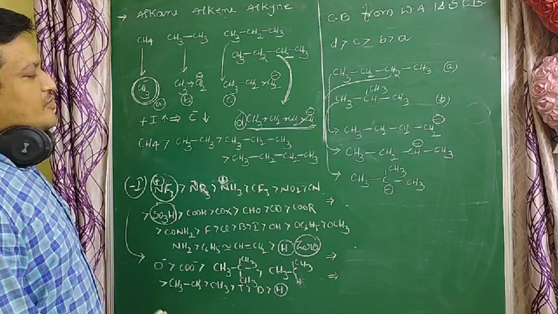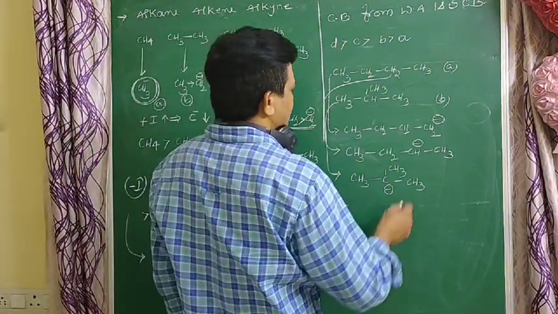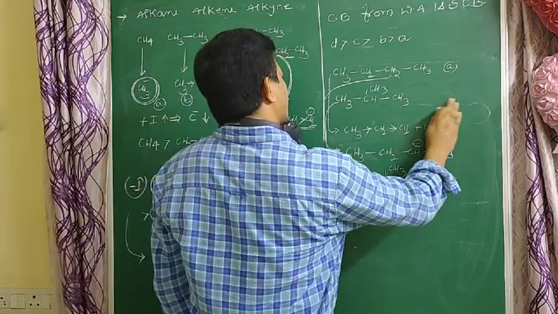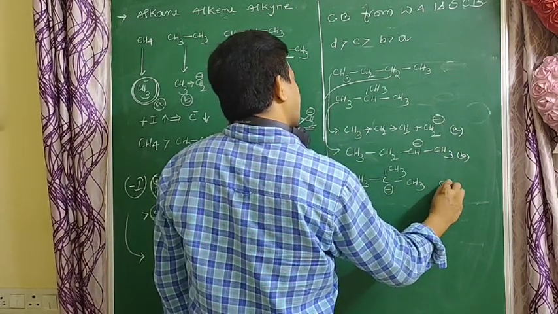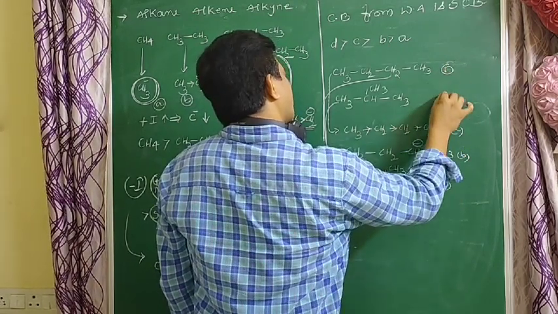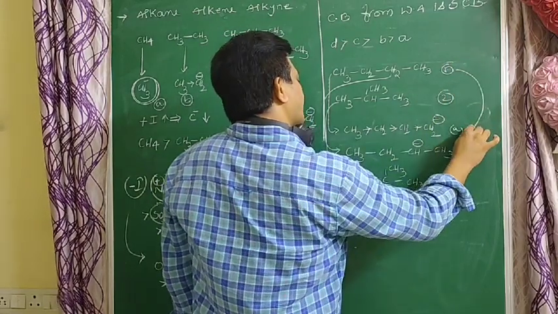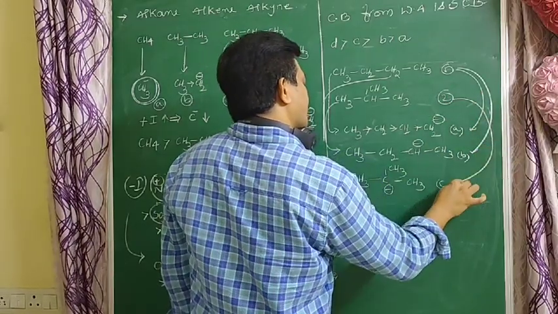So which carbanion is the most stable? This is the most stable when compared to the remaining ones. So for example, this is A, this is B, this is C. A and B came from 1, and C came from 2.